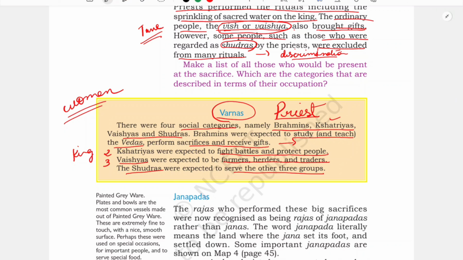And see, this division at first was done on the basis of the work they used to do. Here the Sudras were basically engaged in cleaning and doing other things which the other groups were not doing, because the king would be busy protecting and ruling, the Vaishyas busy trading, farming and herding, and the priests busy doing rituals and teaching.